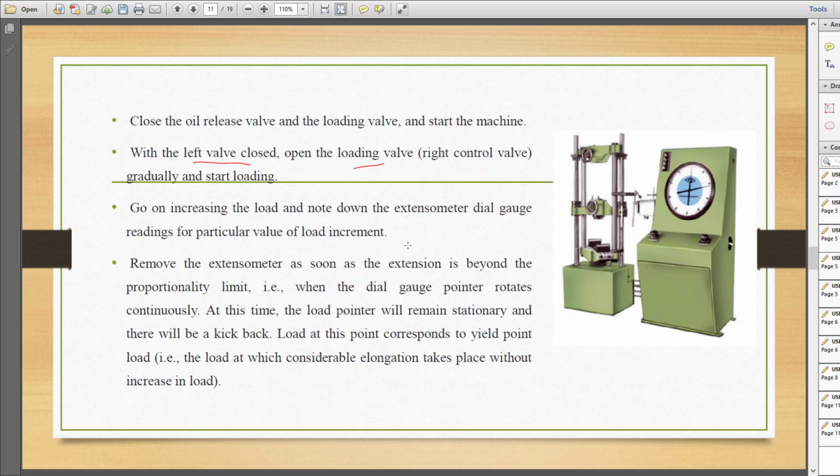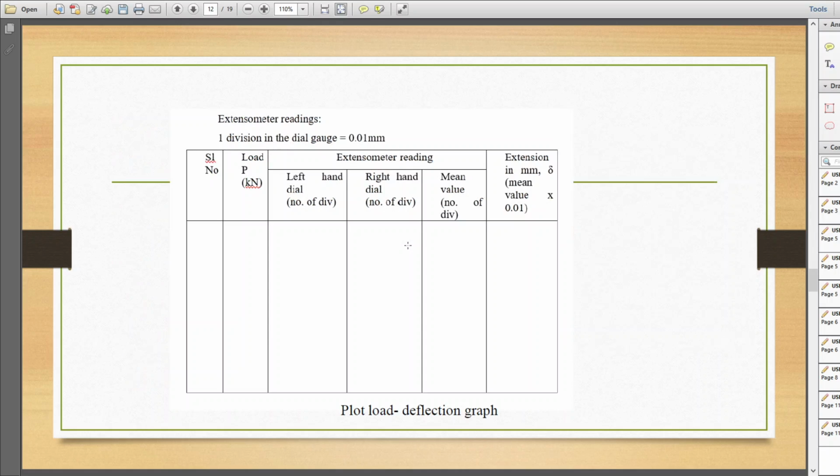increment. Okay, in this table we can see that we will find out the left and right dial gauge readings on the extensometer for a particular interval of load increment, say 2.5 kilonewton, 5 kilonewton. Likewise, for each increment of load, we will note down the dial gauge readings at both ends, and the mean value is the average extension in mm.